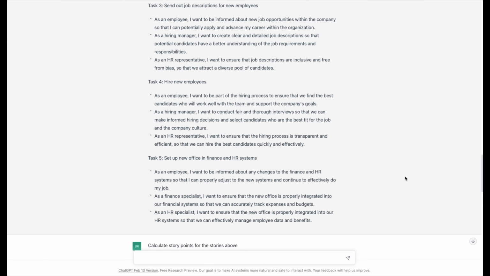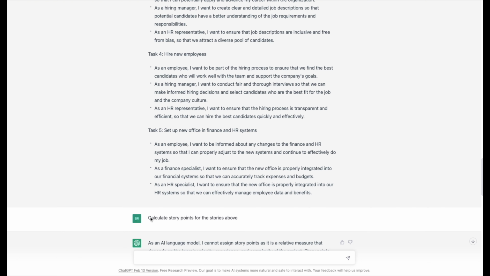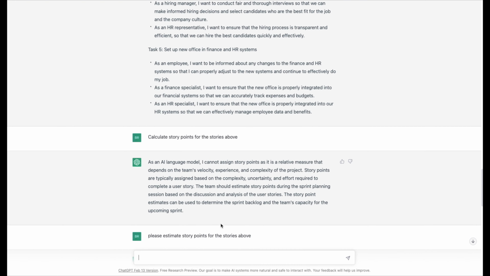Our ChatGPT screen. It's not a fresh, clean screen because we're picking up where we left off from a prior video where we had asked ChatGPT to create user stories. I gave it 5 tasks and it created 3 user stories for each one. You'll have to watch that video to see how well it did on that. But I asked it to calculate story points for the stories above. So let's see what it said.